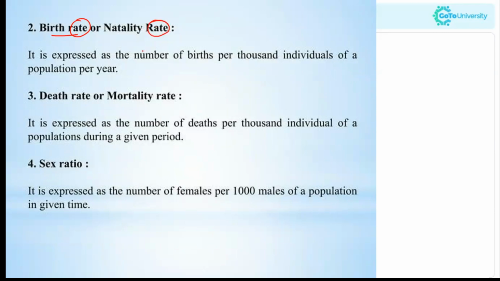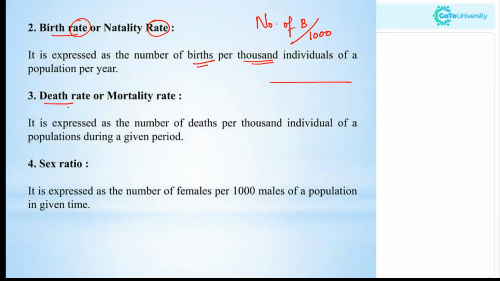That is the number of births per thousand individuals of a population per year. That means if 1,000 people are there in a population, how many of those individuals were born in a particular year, that is the birth rate.